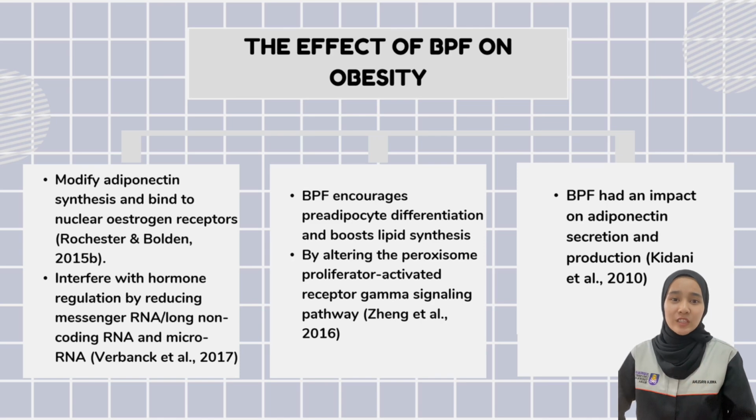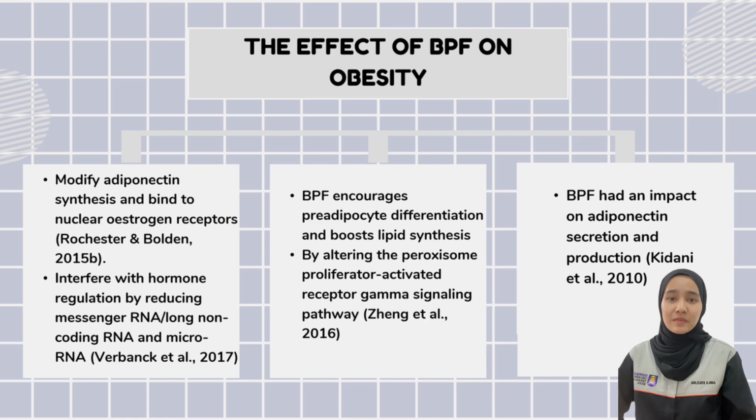Firstly, BPF has many of the same estrogenic properties as BPA, including the ability to modify adiponectin synthesis and bind to nuclear estrogen receptors. In the human primary adipocyte model, BPF was also discovered to interfere with hormone regulation by reducing messenger RNA, long non-coding RNA and microRNA.